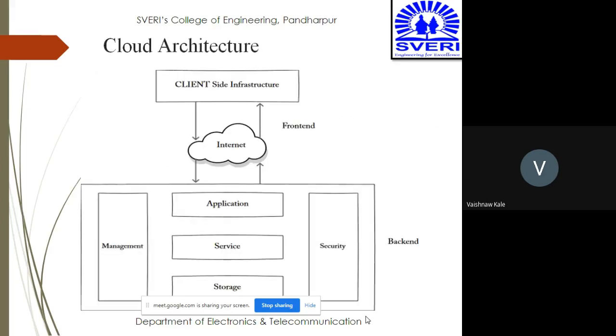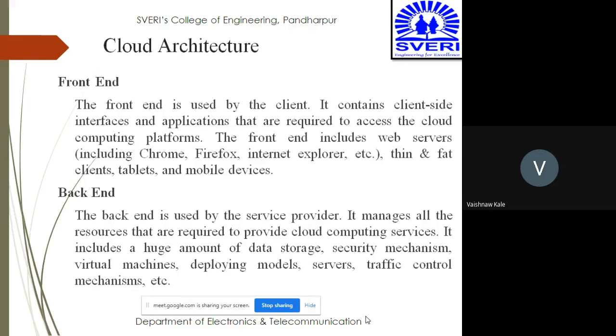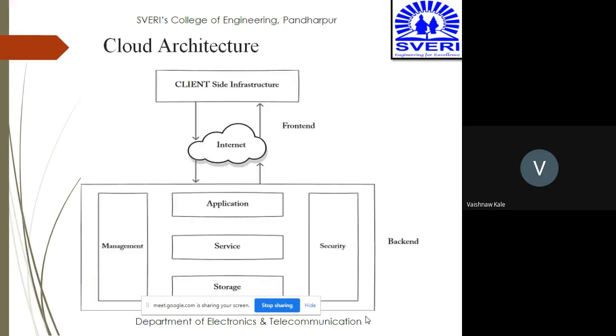This is the cloud architecture. You can see that there is a client side and the management side. The client side infrastructure is the front end, which is connected through the internet to the back end. The back end has the management, application, service, storage, and security. Now, what is this front end and what is the back end? The front end is used by the client. So where is the client? You can see the client side infrastructure.